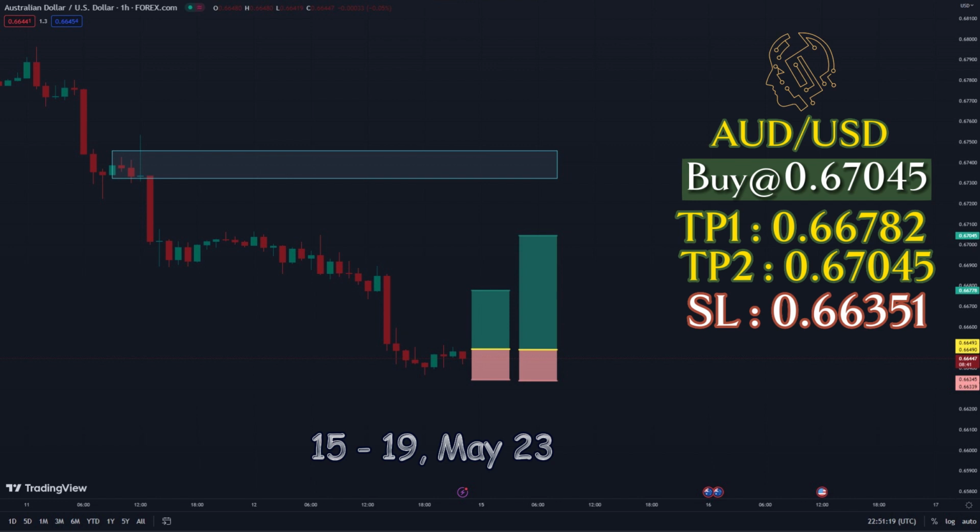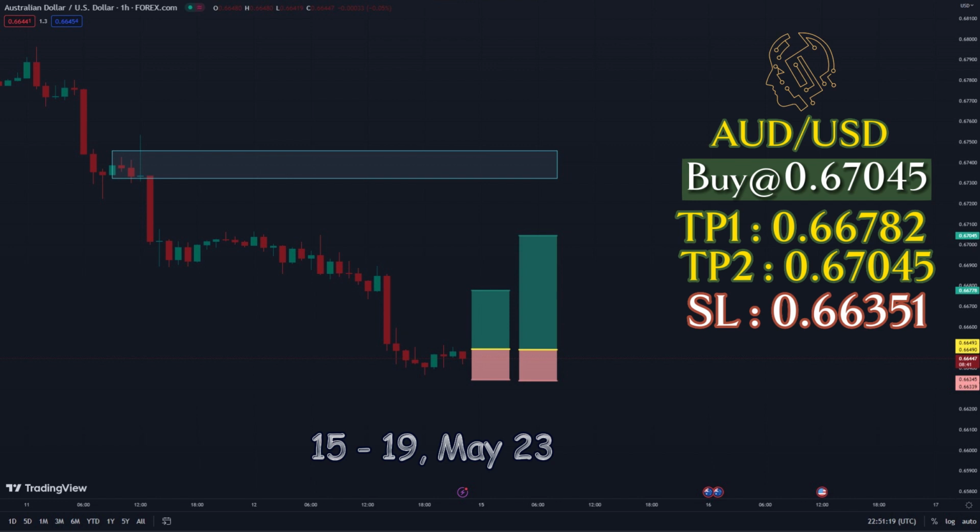Trading signal for 15 to 19 May 2023. Strategy: price action AI. Major confluence: smart money concept, ICT, demand and supply zone. Technical analysis: higher time frame, entry opportunity; lower time frame. Currency pair: Australian dollar to US dollar.